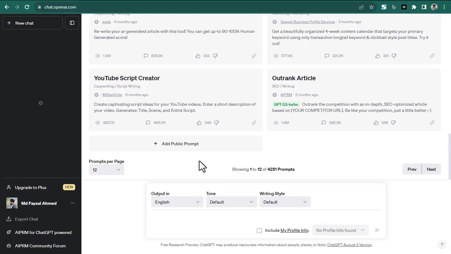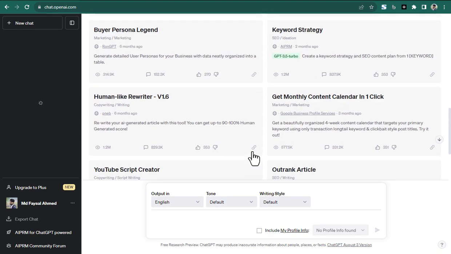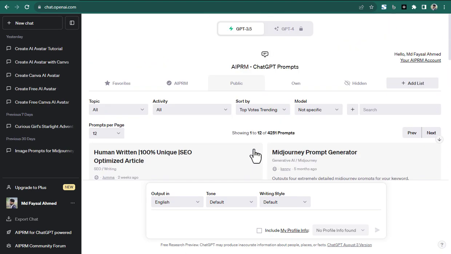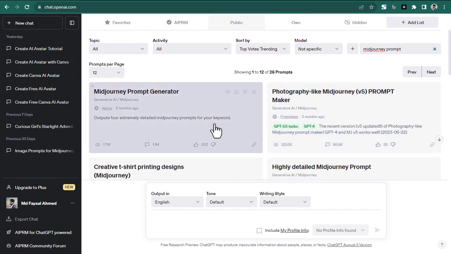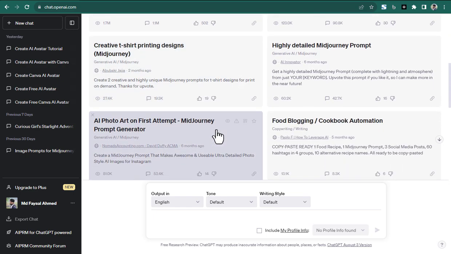I am using ChatGPT to write prompts. You must add the APRM extension to your browser for best results. Now type Midjourney prompt and search. Several prompt generators will show in front of you. Select one of your choice.